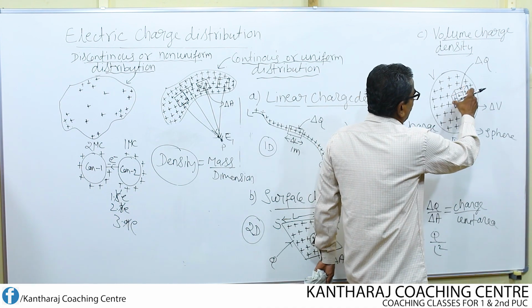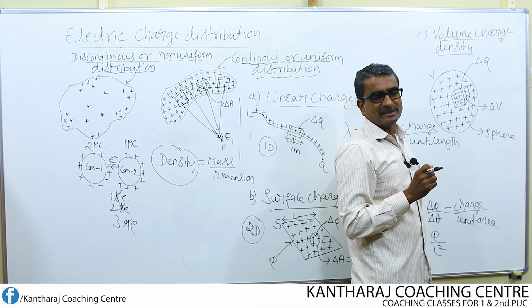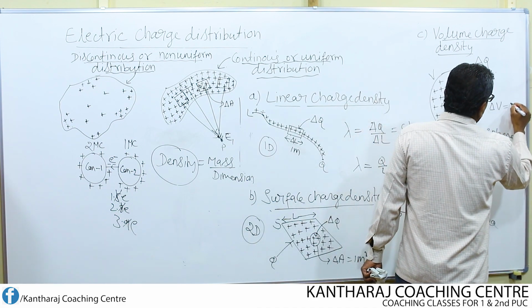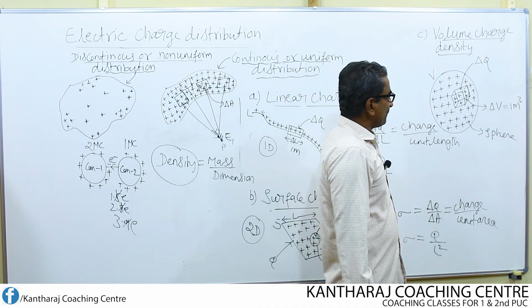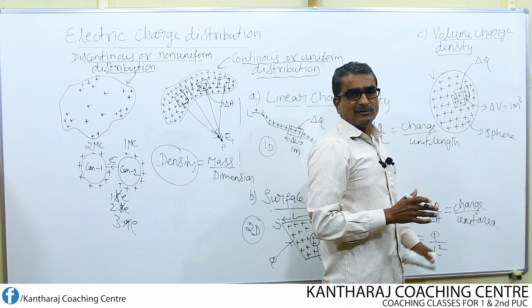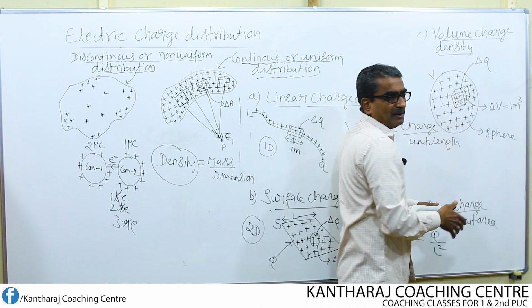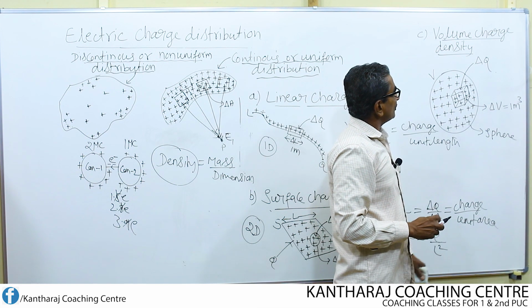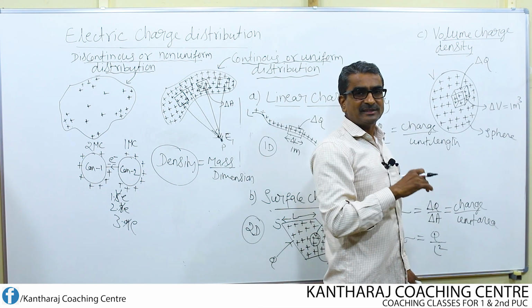On this sphere, I am going to consider a unit volume space, that means a volume element, which is in the form of a cube, delta V equal to 1 meter cube. Okay, then what is the volume charge distribution? If the given charge gets distributed throughout the volume of this three-dimensional sphere, then we call that volume charge distribution. Then what is meant by volume charge density?